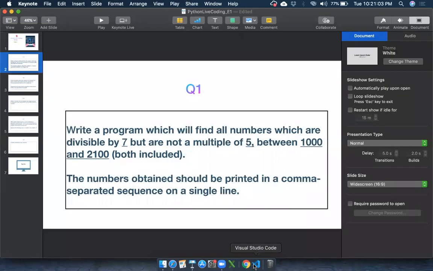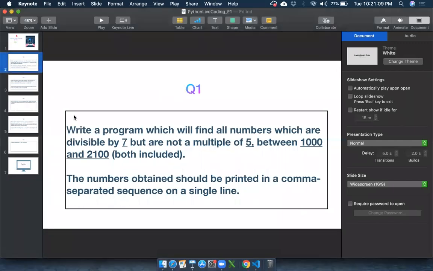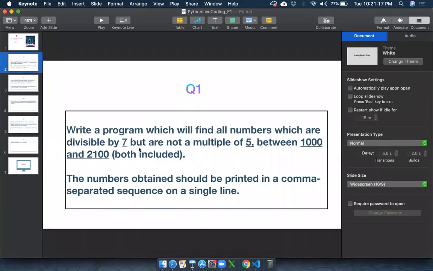I'm going straight to VS Code, and we are in problem number one. We are going to observe this frequently, how this is going to work, and we'll see that one by one. The first thing is to write a program which will find all the numbers.